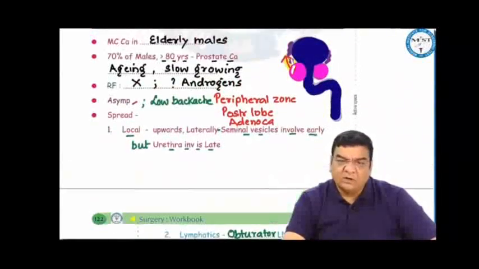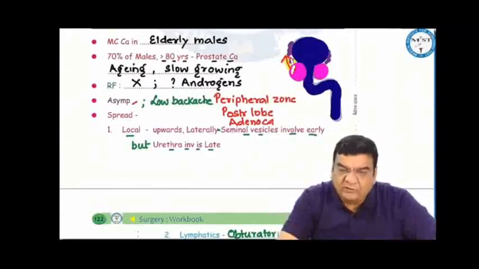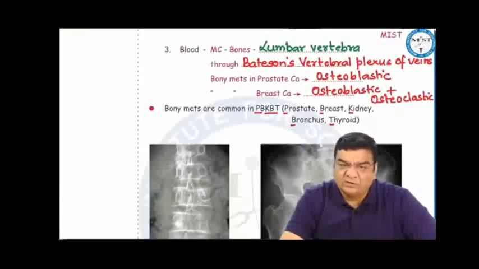It is an adenocarcinoma. Locally, the prostate cancer spreads upwards and laterally, so involvement of seminal vesicles occurs early, but involvement of urethra is late. Through lymphatics, it goes to the obturator lymph nodes and then the internal iliac lymph nodes, and through blood, it goes most commonly to the lumbar vertebra through Batson's vertebral plexus of veins.